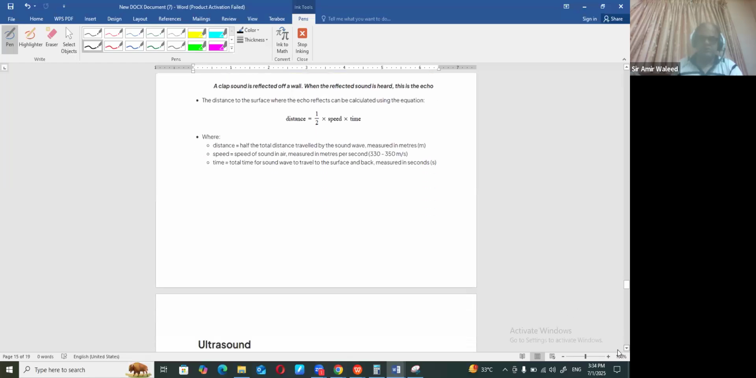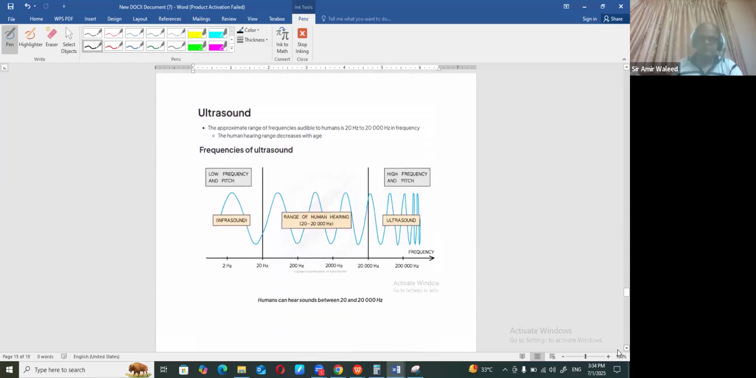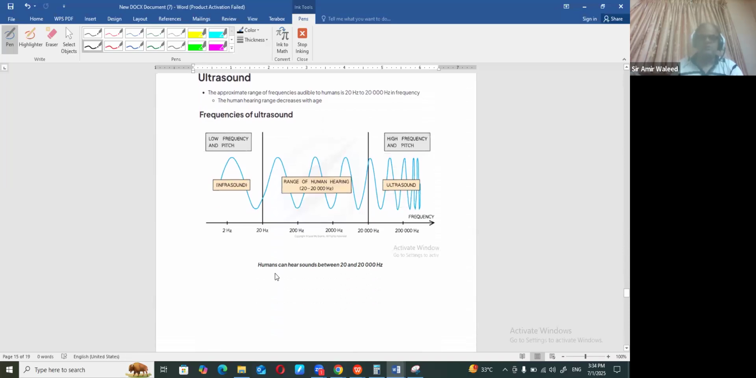Now another very interesting concept is called ultrasound. As the name suggests, ultra means above. Remember one thing. We can see in this diagram that there are basically three regions. This is called infrasonic, ultrasonic, and in between you can see it's human hearing.